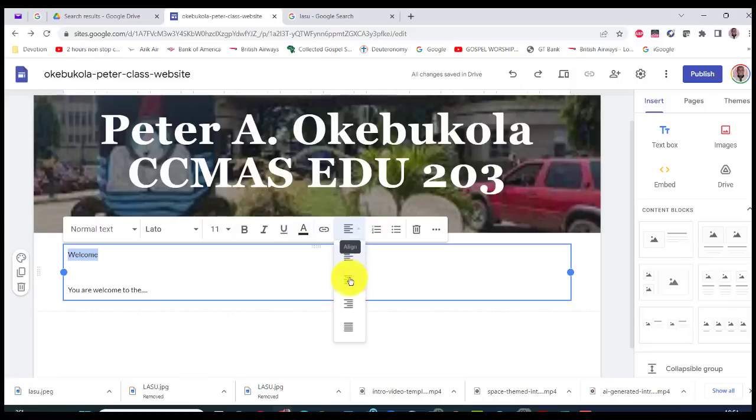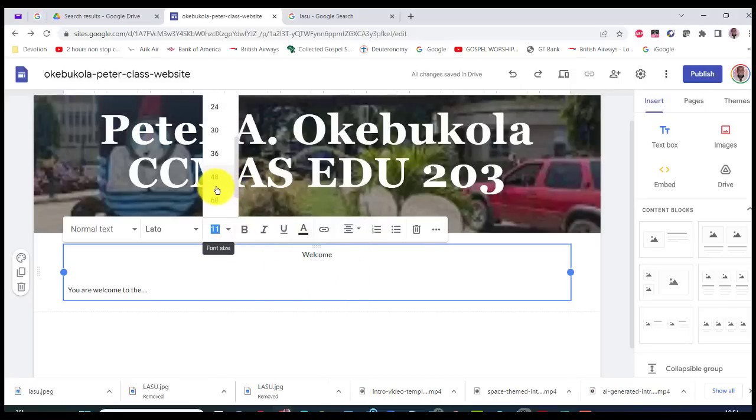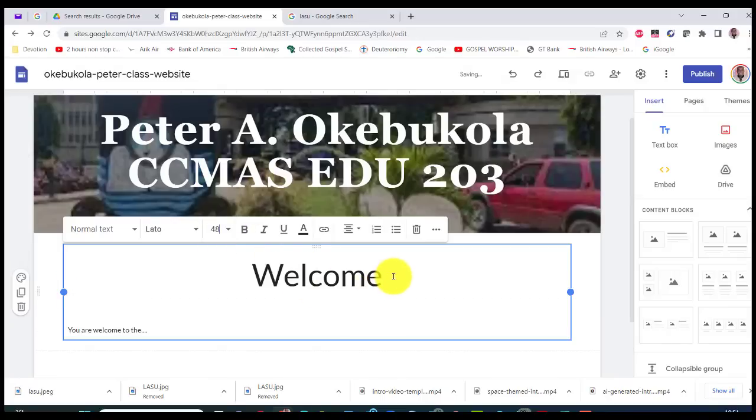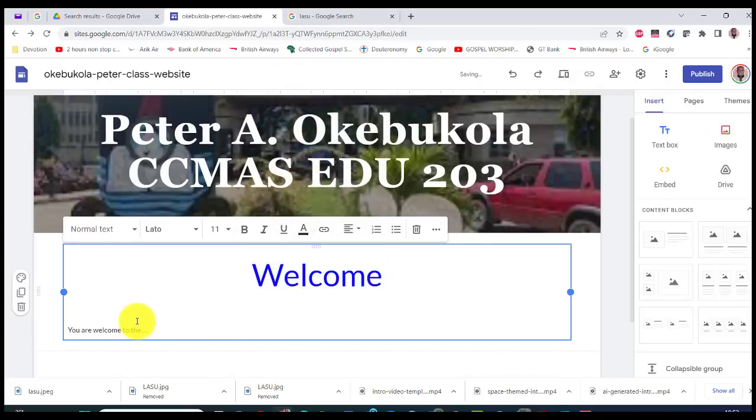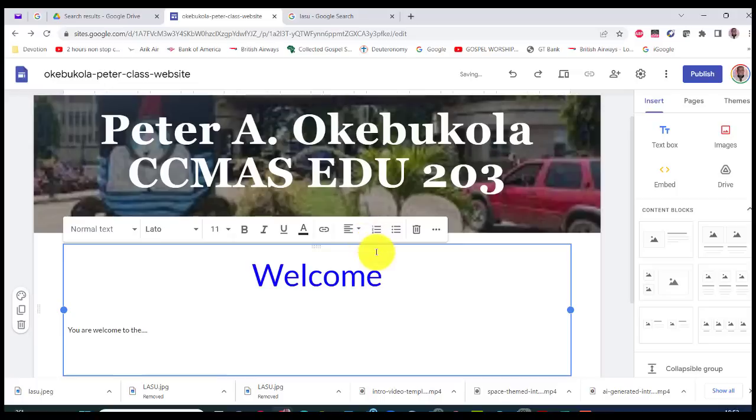Center is here. For those who have participated in previous modules, you know that this is a breeze. You can color this. Let's color it blue. Yeah, that's it, blue. And then you can put your text and then put your name, and that's a welcome screen. You see, as we're going along, it's saving automatically.